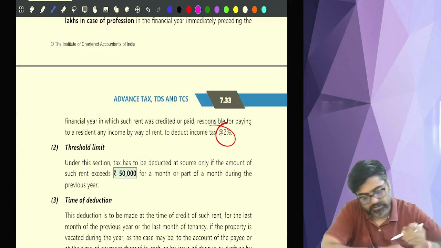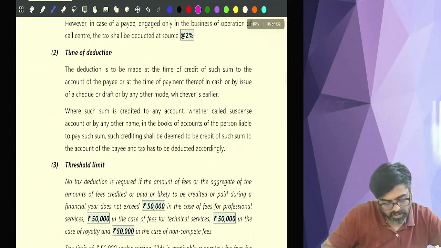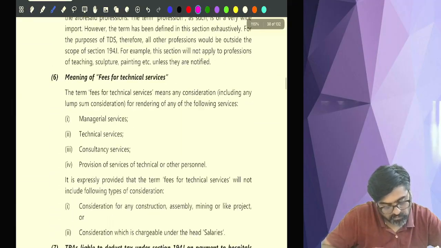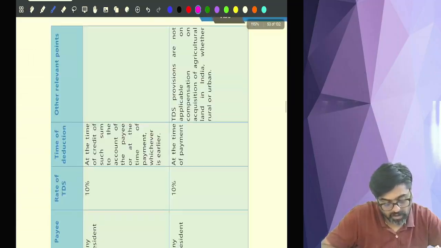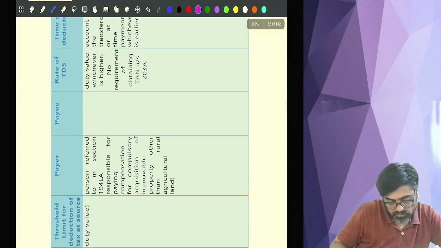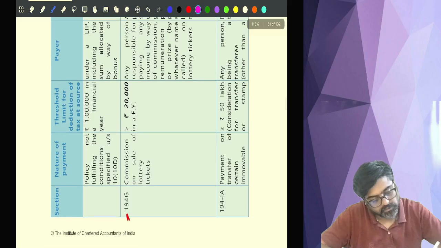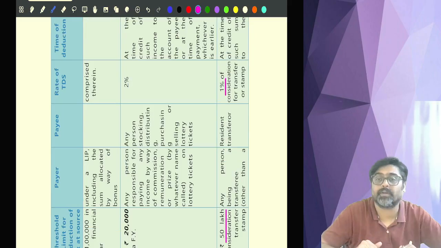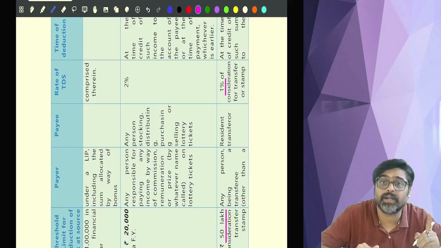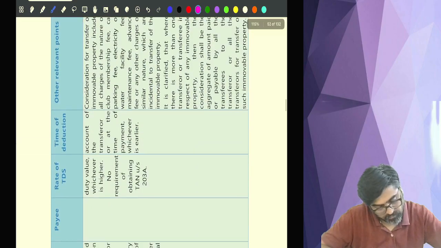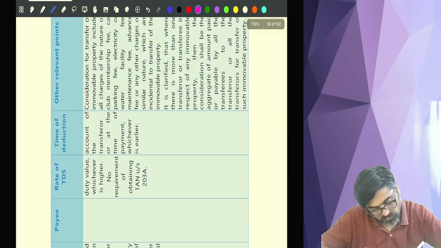Pay attention here. If you go to 194 IA, sorry, IA and LA, see, 50 lakh is the limit, and the rate is 1%, at the time of credit or at the time of payment, whichever is earlier.